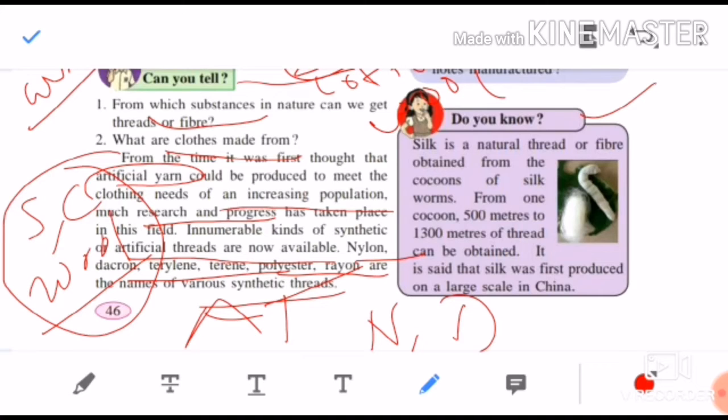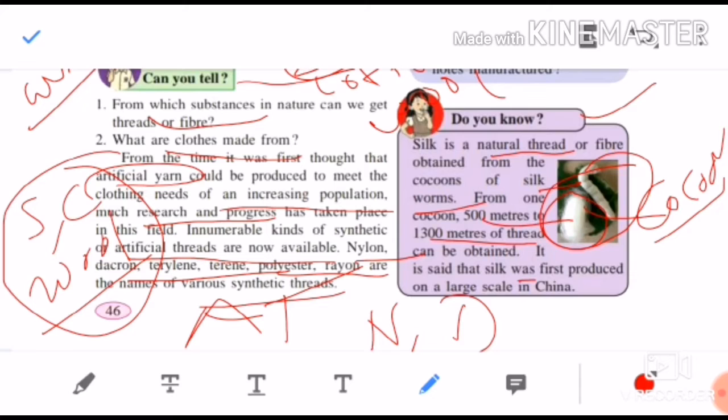In short, this is the information given on how silk is produced. Silk is a natural thread because it is made by the silkworm. How does the silkworm produce a cocoon? See, this white part is called a cocoon. A cocoon is a covering. From one cocoon, how much thread can you obtain? See, 500 meters to 1300 meters, so much long thread you can obtain from the cocoon.